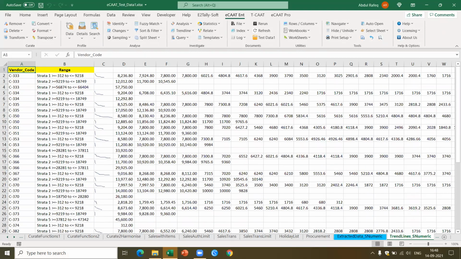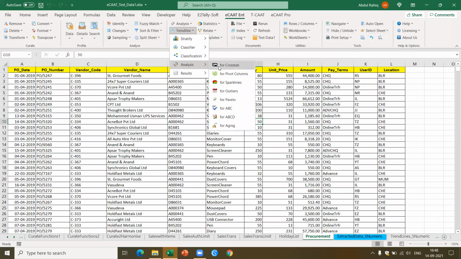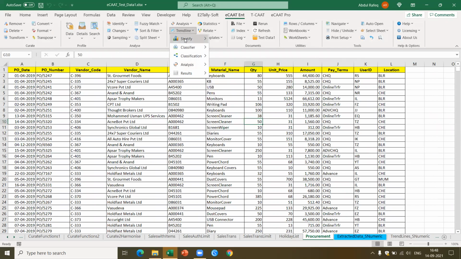Now let's leave the stratification. Let's perform the trend line directly. Let's say I come to trend line and I go to classifier. Let's say classification. Okay, we have got different types. Let me just stick to this one. Let's say I'm going to do it based on the character date. Yeah, this will be interesting.